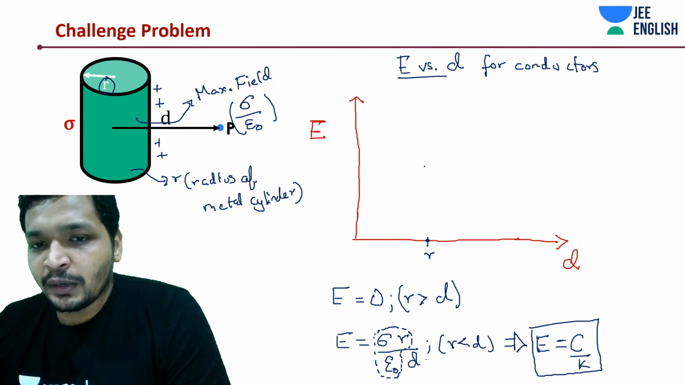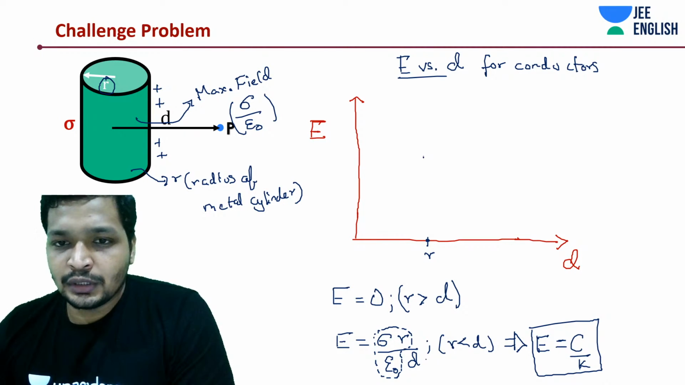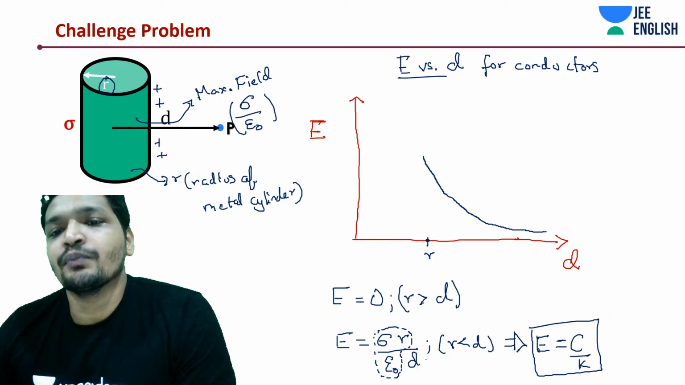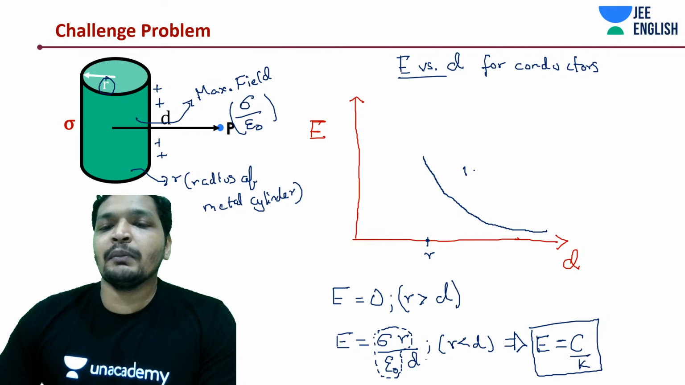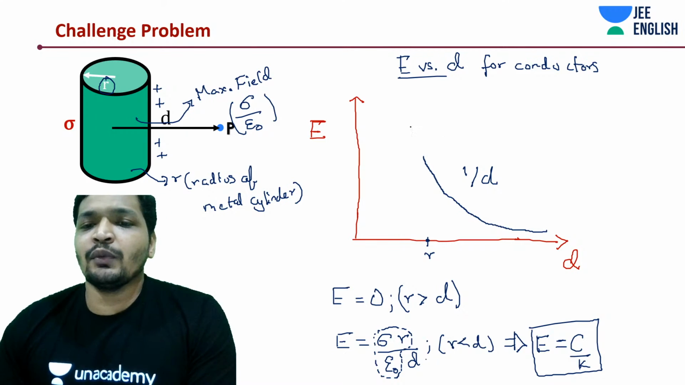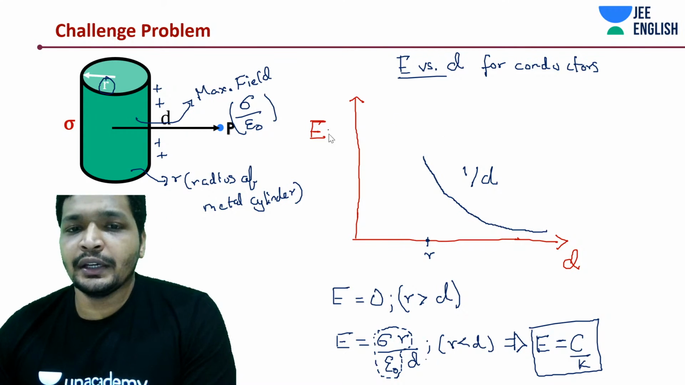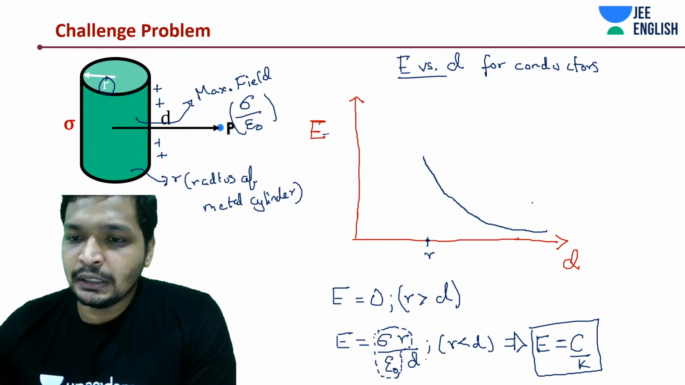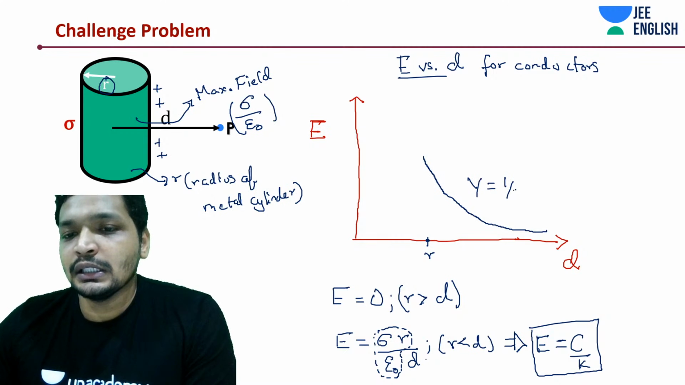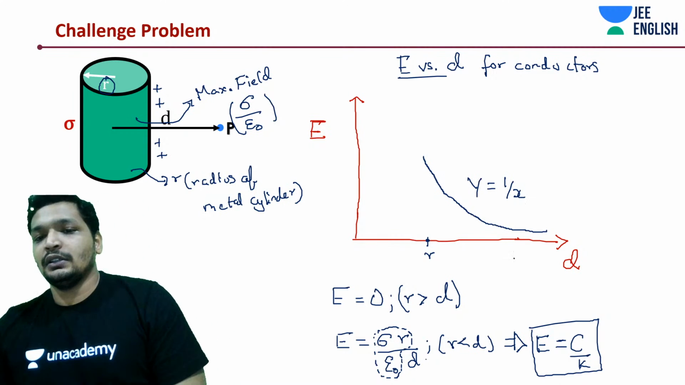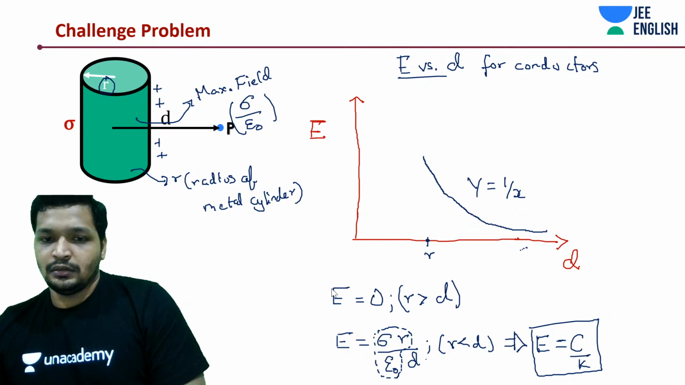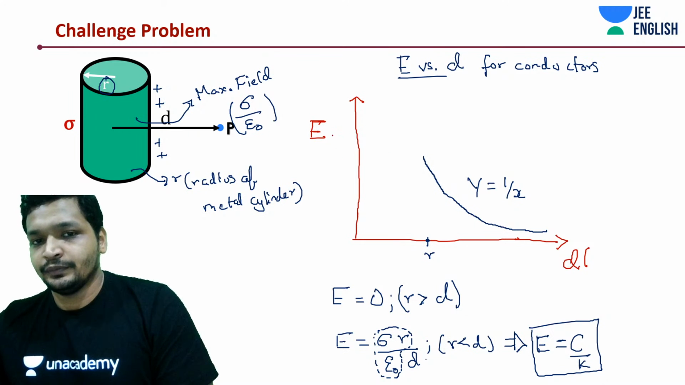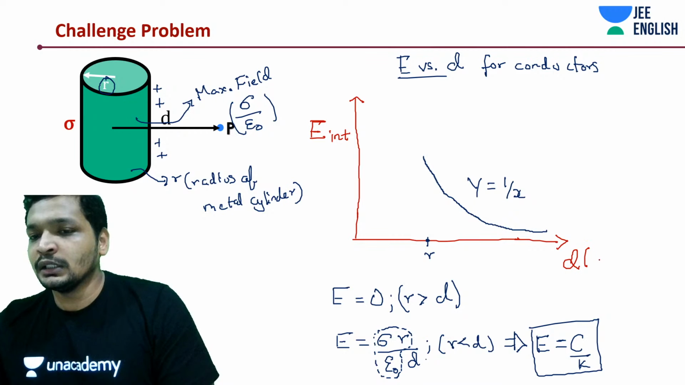Now let's draw the graph. What we need is the y is equal to 1 by x graph. It looks something like this, but not as steep. So this is 1 by d, like y is equal to 1 by x graph. This is how your electric field would look, electric field intensity versus distance away from the cylinder.